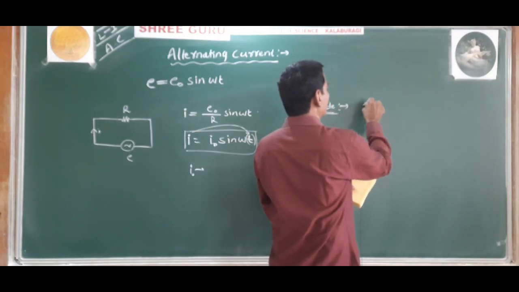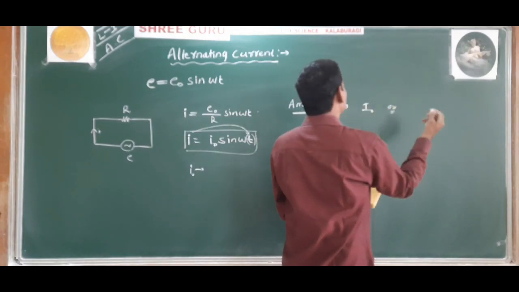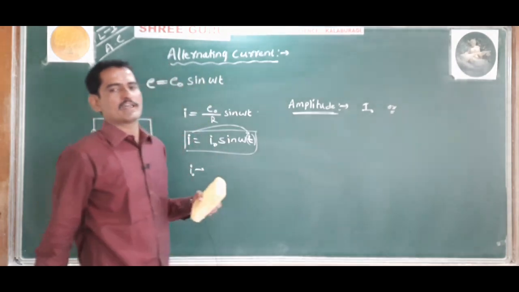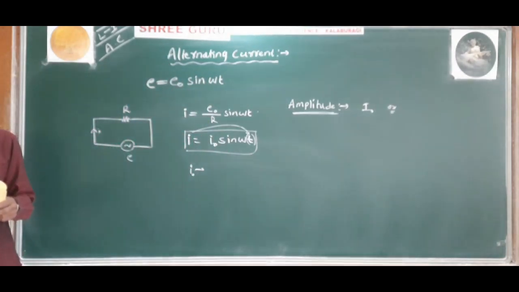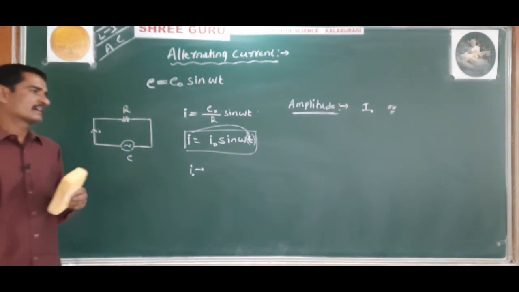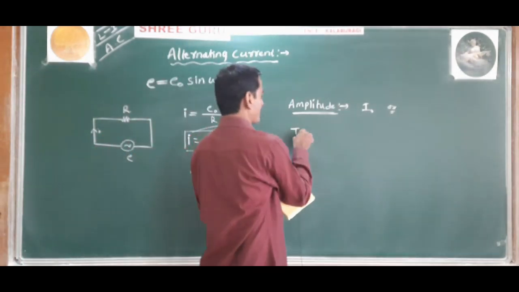It is also called the peak value of current. Next, time period.